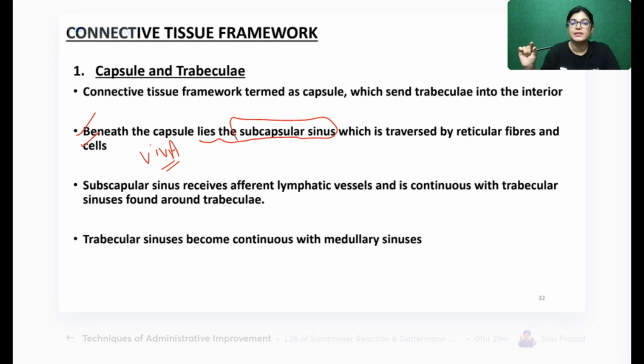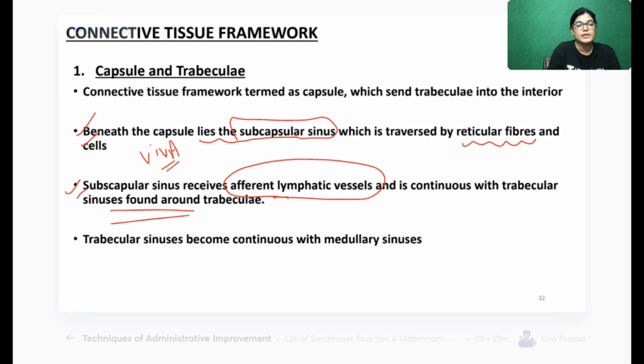A space is lying there that is called the subcapsular sinus, and this subcapsular sinus is traversed by reticular fibers and cells. What lies in the subcapsular sinus? Reticular fibers and cells. The subcapsular sinus is receiving afferent lymphatic vessels, and it is continuous with the trabecular sinuses.